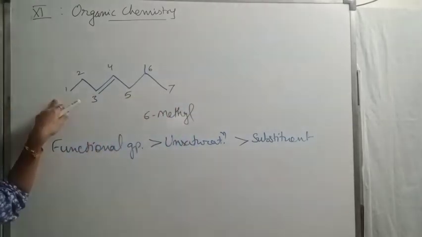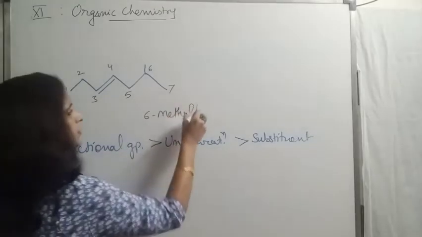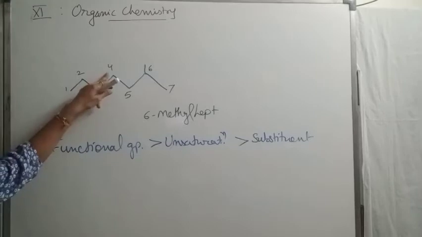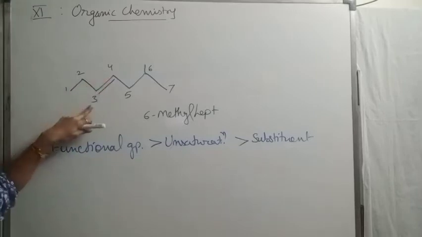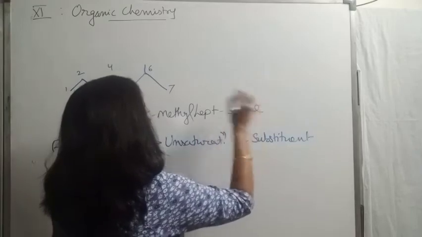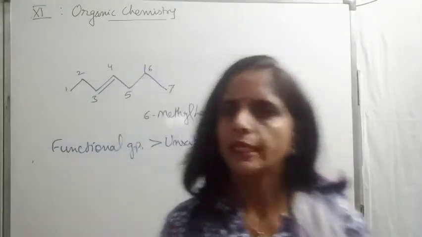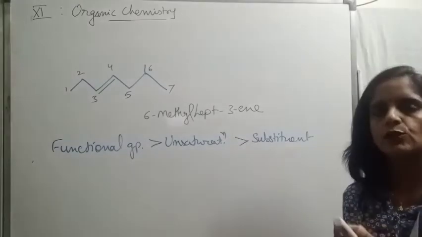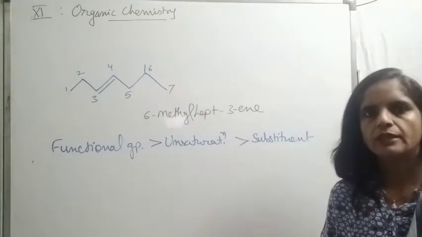For 7 carbon chain, word root is hept. For double bond we use ene, that is present on 3rd position. Hept-3-ene. Clear, children? This is the rule when both unsaturation and substituent come.